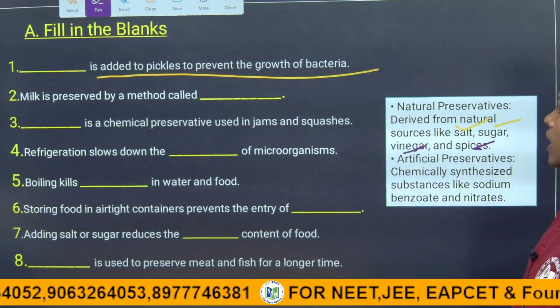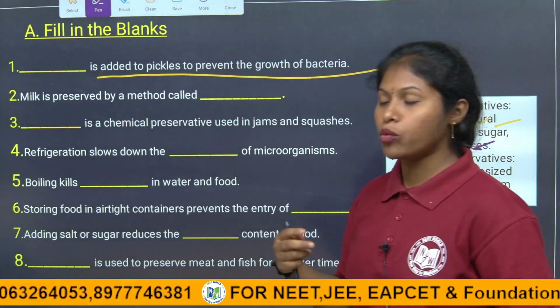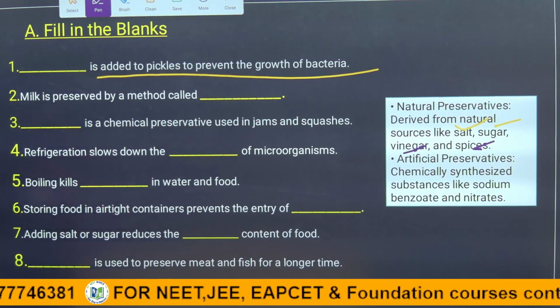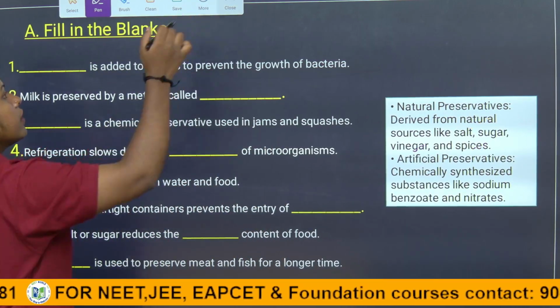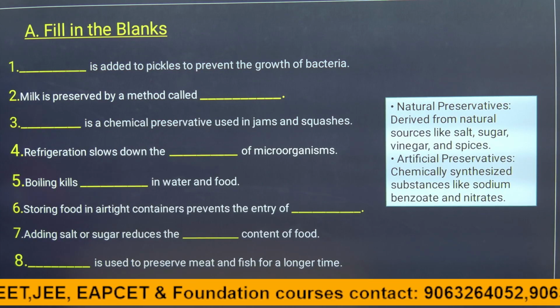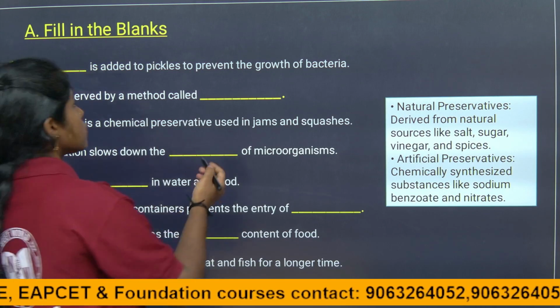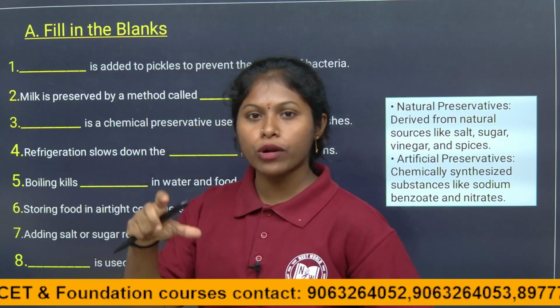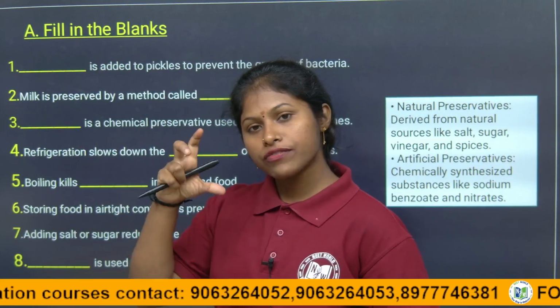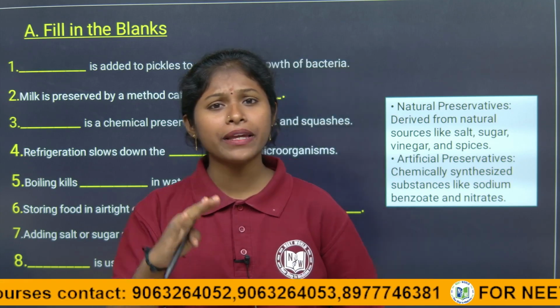or spices. So in making pickles, we mostly add oil to the pickles to avoid microbe growth, right? That is why more oil is present in pickles. Why is it present? Because the action of the microbes will be reduced.